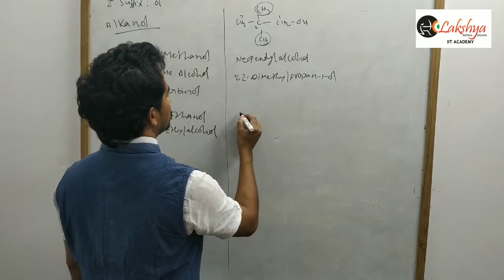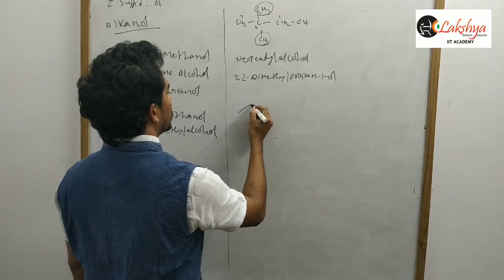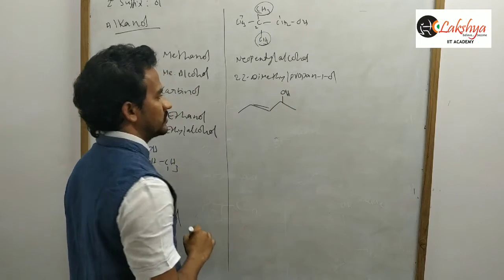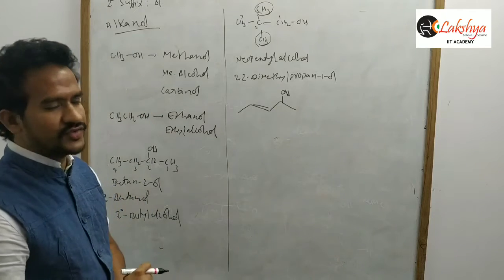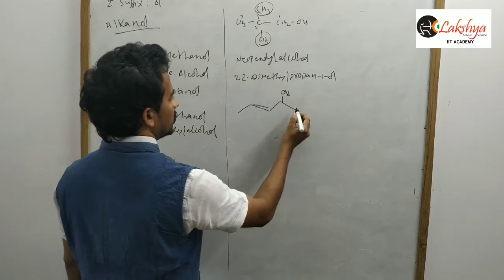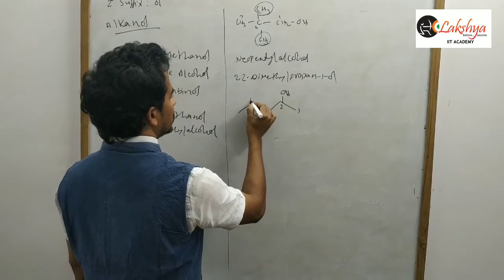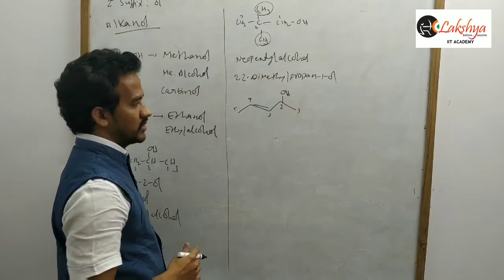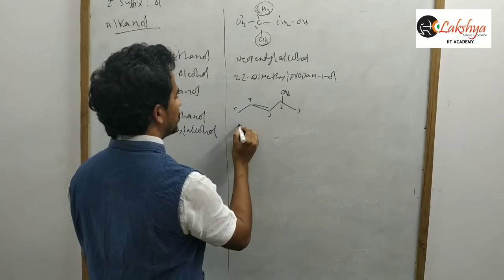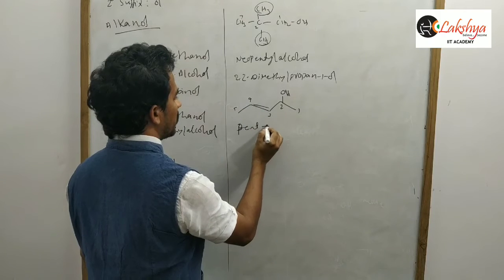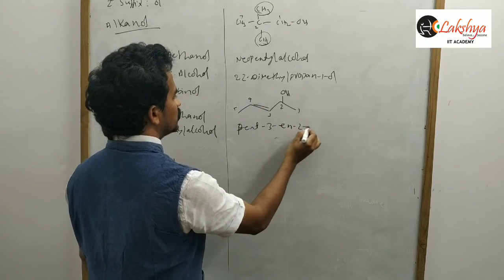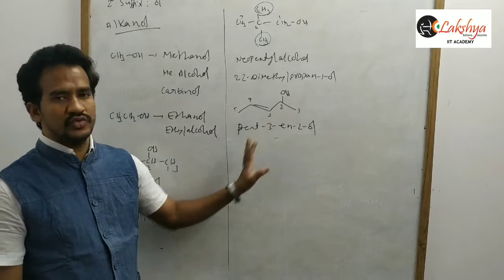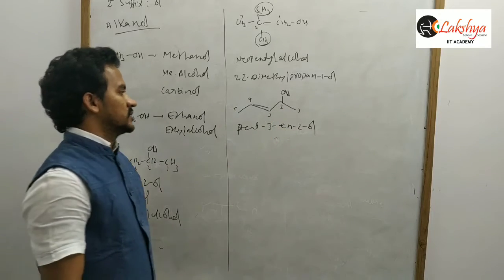Now here the compound containing a double bond and OH functional group. In this case, we have to give the priority to the functional group. The functional group carbon must get the least number. So 5 carbons. So here pent-3-en-2-ol. Okay, pent for 5 carbons, 3-en and 2-ol. So that's it.